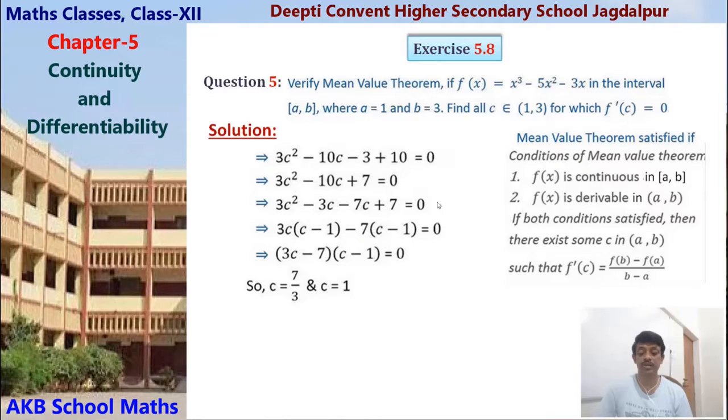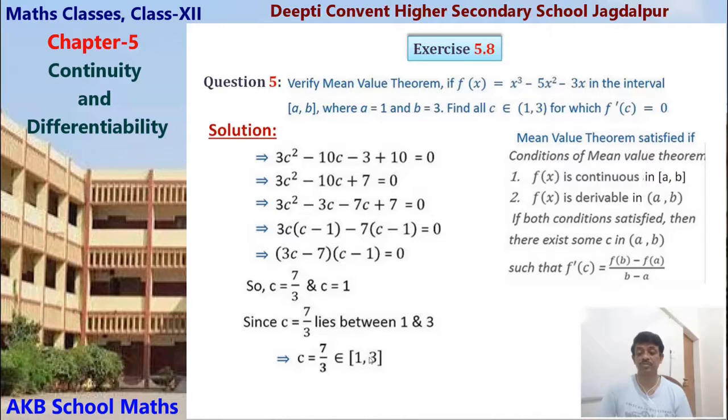Here the interval is 1 to 3. Since c = 7/3 lies between 1 and 3, 7/3 means 2 point something, so it lies between 1 and 3, that is in the open interval. This value belongs to the open interval, not the closed interval. And c = 1 does not belong to the open interval.